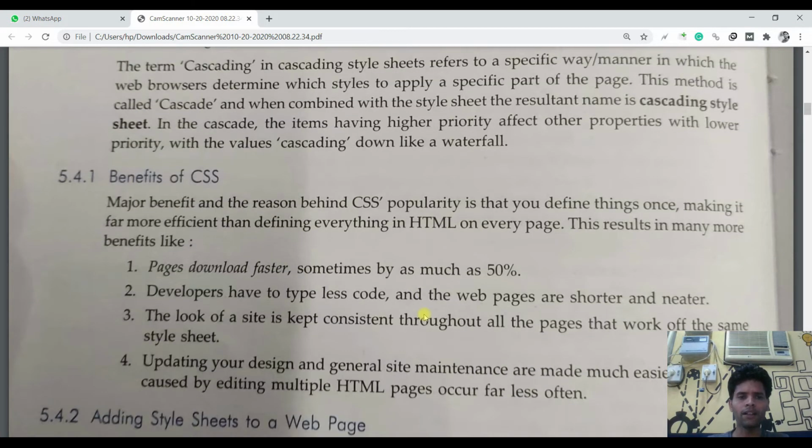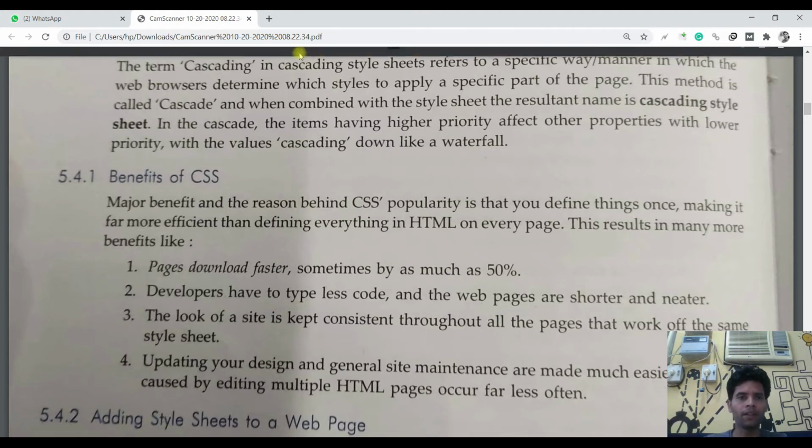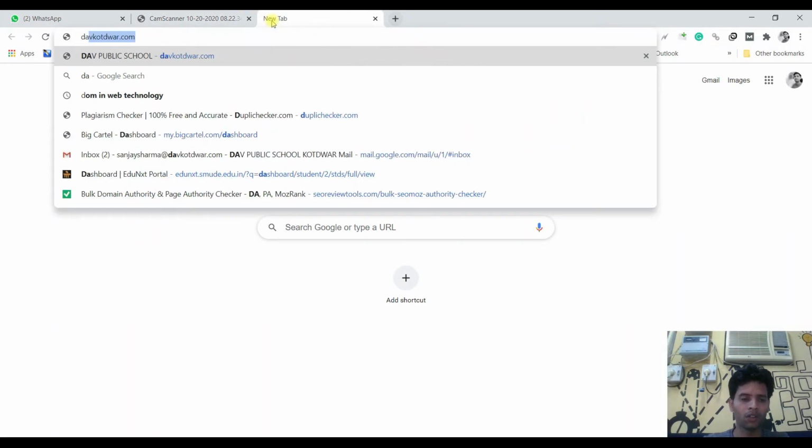What are the benefits? This is already explained in the previous class, but still I'm going to explain it. Pages download faster, sometimes as much as 50% faster. When we write a HTML page code, basically, beta, you are still writing a simple program having a table, having a list, or something else, but you have not created any web page. If you just look at a web page, a lot of code will be there.